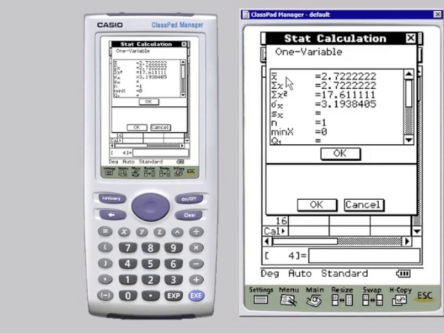Okay, and the top figure there, the mean of x, is the expected value for the distribution, 2.72, as we would expect. Also, further down the list you can see we've got the standard deviation, 3.19 in this case, and you can scroll down the list to see other statistics that may or may not be useful.